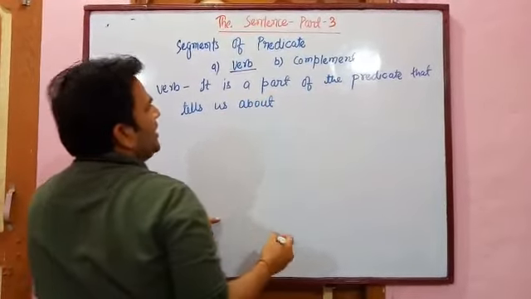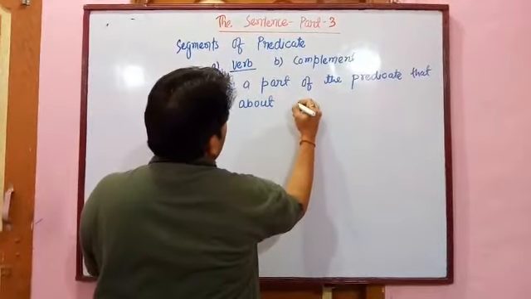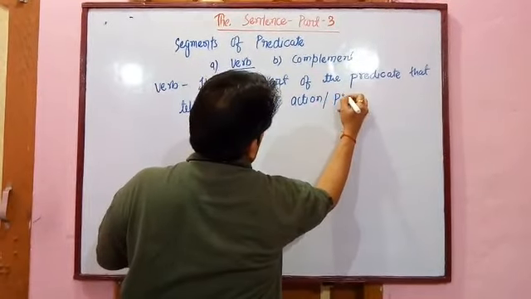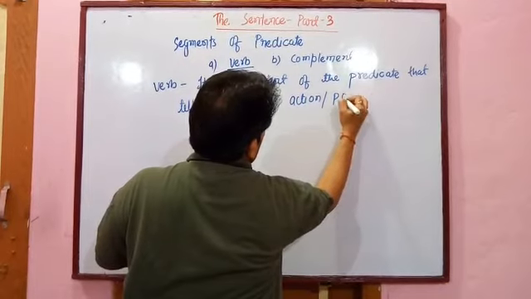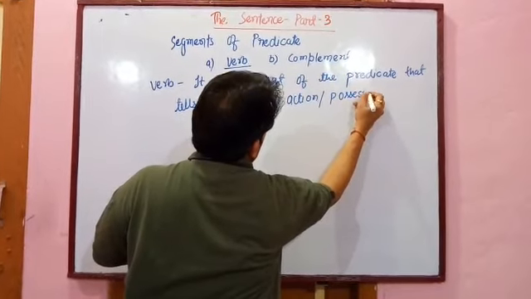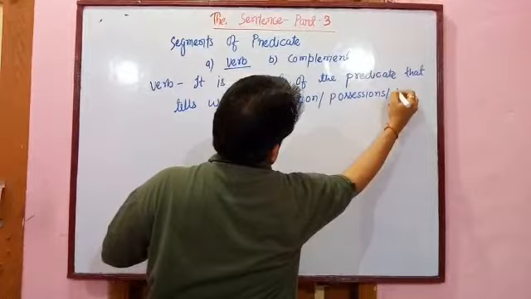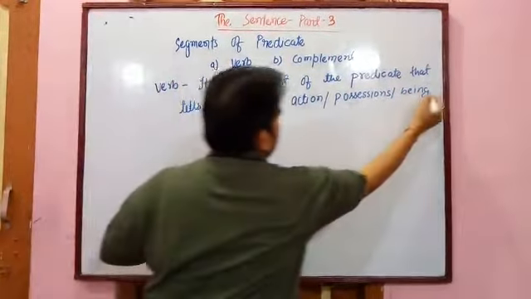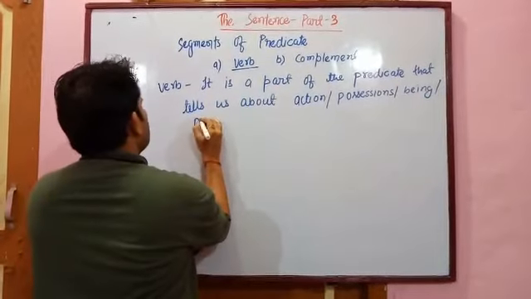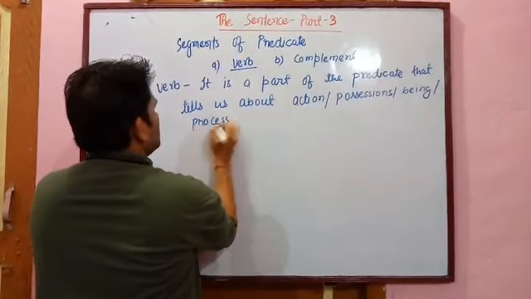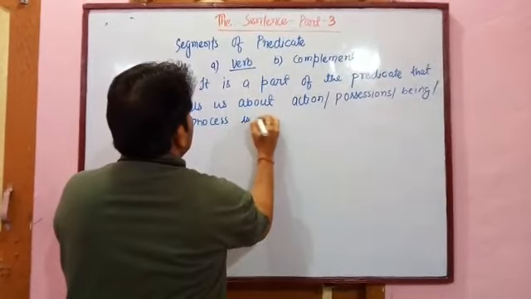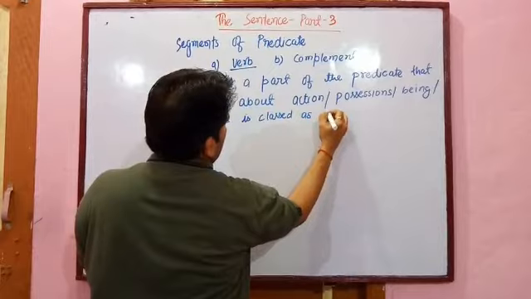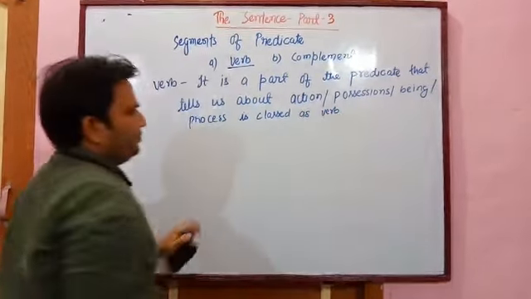It is a part of the predicate that tells us about action, possession, being and process is classed as verb.